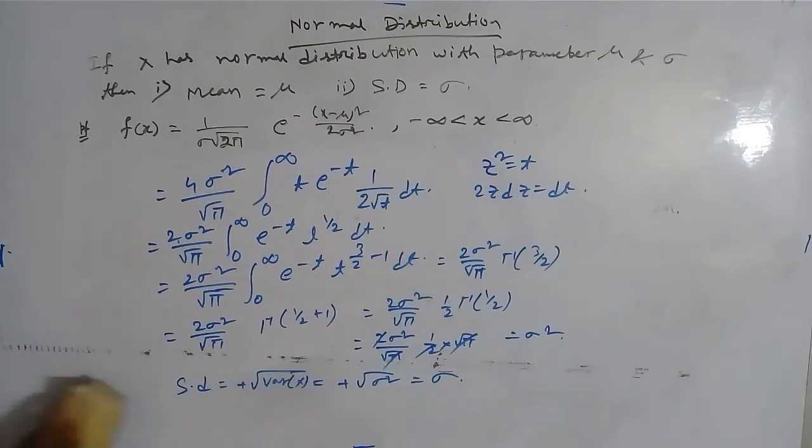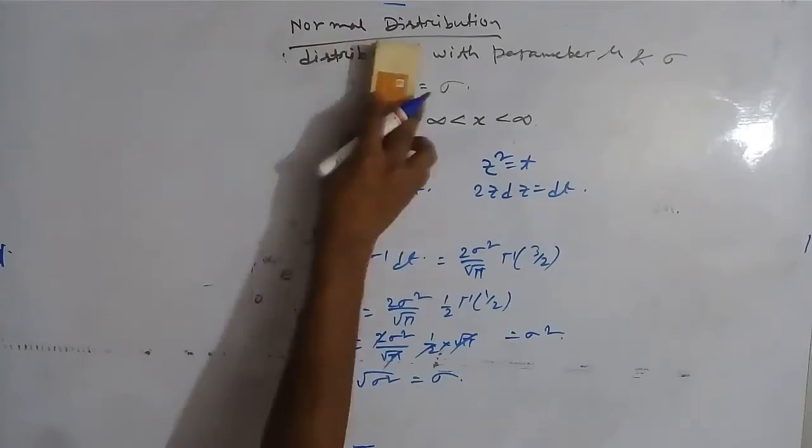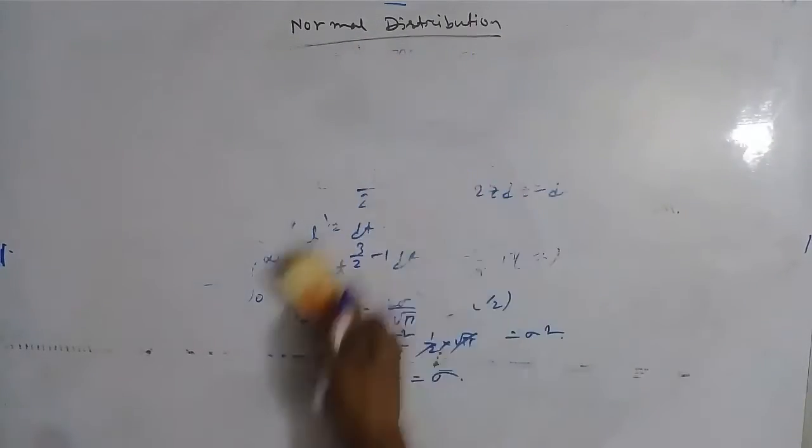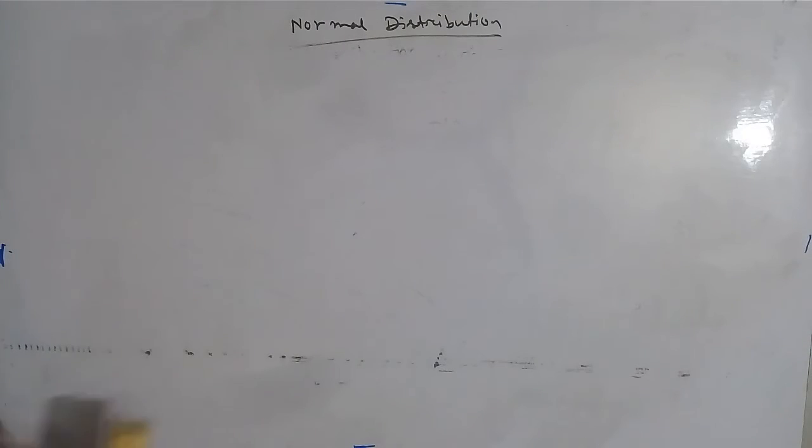Okay, so to solve problems we need to know standard normal distribution, and first I tell you where normal distribution fits.